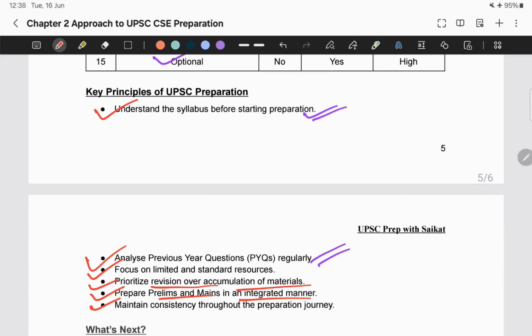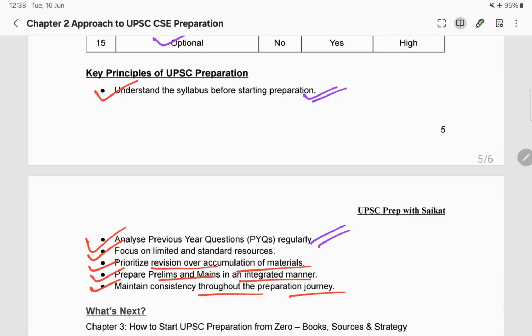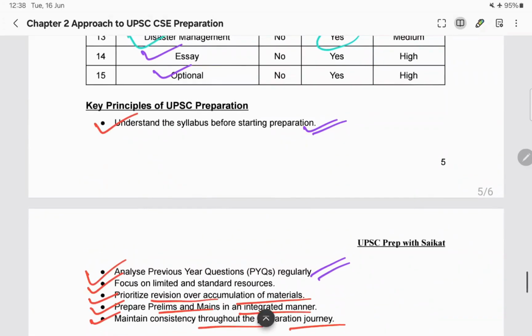And last is maintain consistency throughout the preparation journey. It's not that one day you are studying for 10 to 15 hours and the next day only for 1 hour. No. If you are studying in a consistent manner for 6 to 7 hours... I am not saying that no one can study for 10 to 15 hours, but not throughout the year on a daily basis. Even the toppers were not doing it that way. If you can consistently study for 6 to 7 hours on a daily basis, that's more than enough. Consistent study is the most important thing. And another most important thing is that quality matters more than quantity. How many hours you have studied does not matter. How much quality study you have done, that matters.